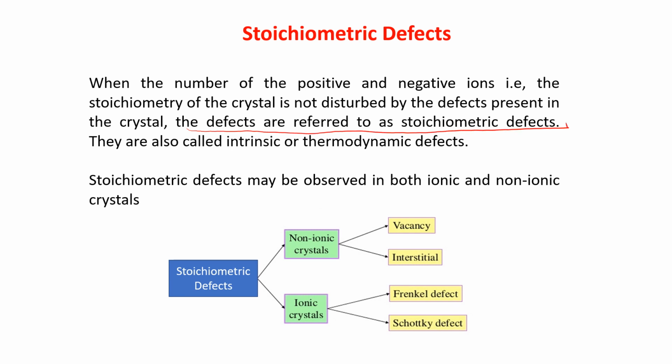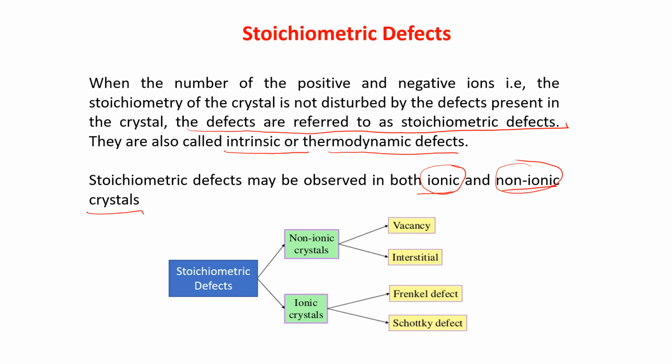They are also called intrinsic or thermodynamic defect. Now, stoichiometric defect may be observed in both ionic and non-ionic crystal. If it is positive and negative ions, it doesn't mean that it is only with the ionic. It can be there with the non-ionic also.